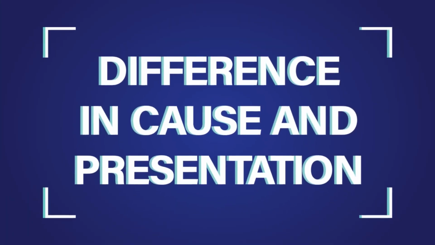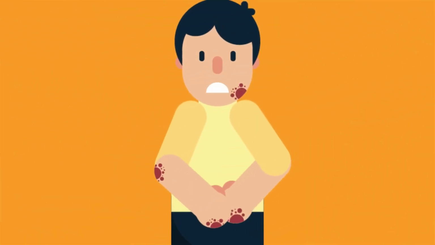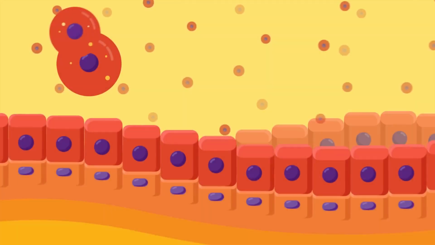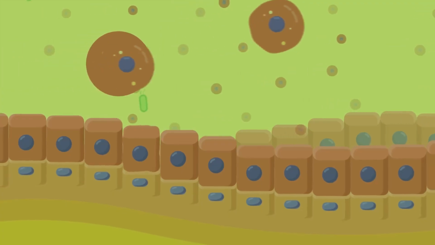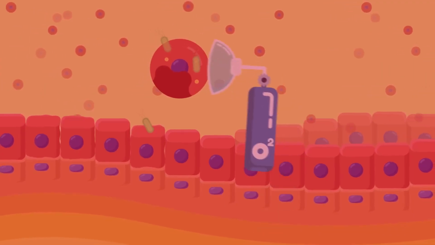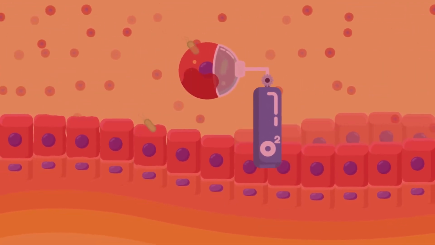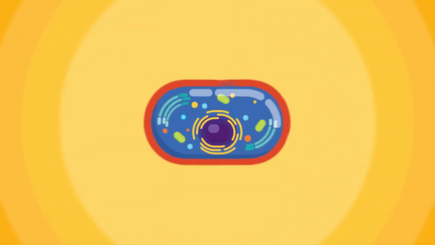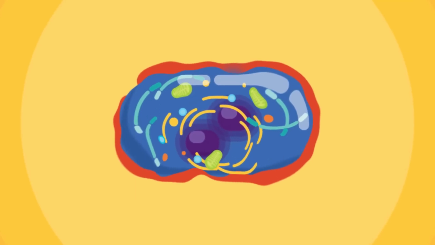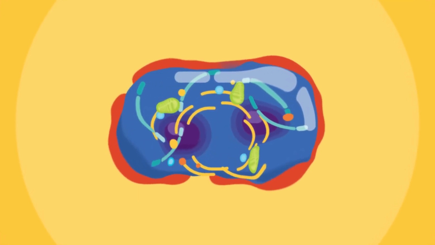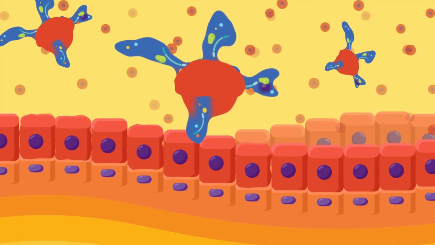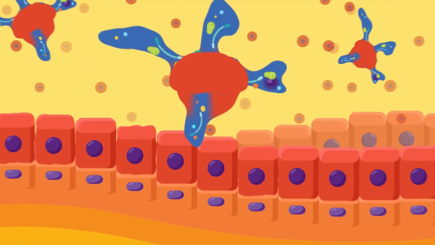Difference in cause and presentation. Necrosis is a pathological process which is detrimental to the body. It occurs when the cells are exposed to toxins or extreme conditions, which could be anything from increased temperature to decreased oxygen levels, etc. These conditions lead to damage to the wall or membrane of the cell. An inability to maintain normal functioning in these conditions leads to an imbalance in the internal environment of the cell. This leads to inflammation and tissue damage, which leads to accumulation of cellular debris.